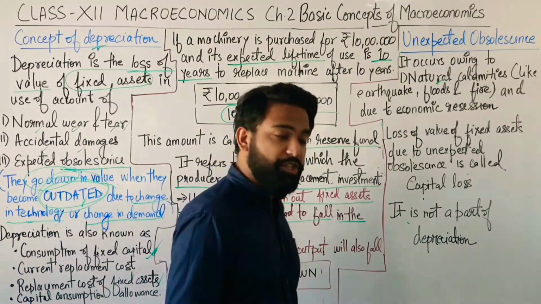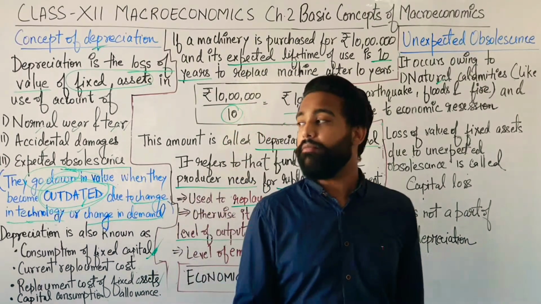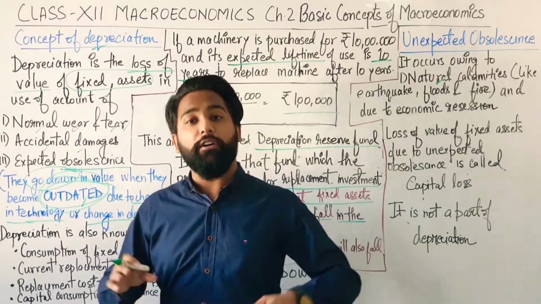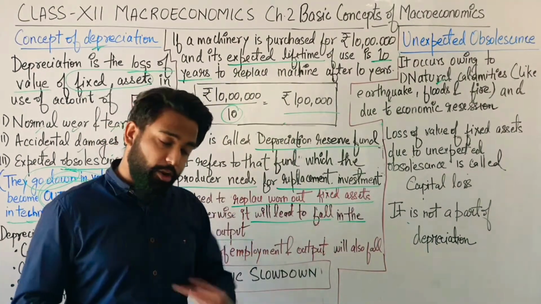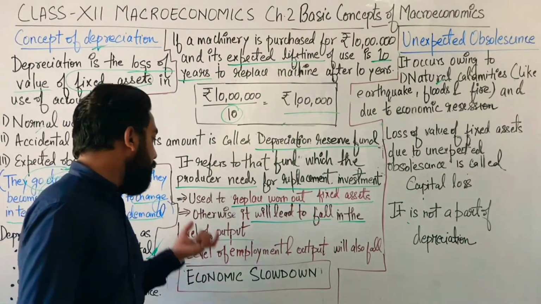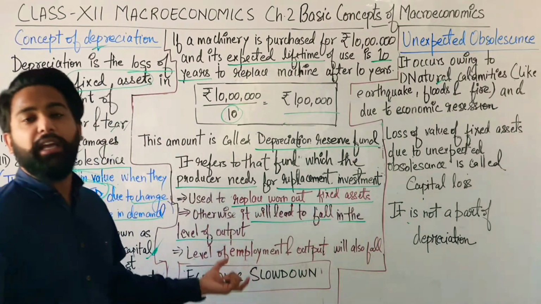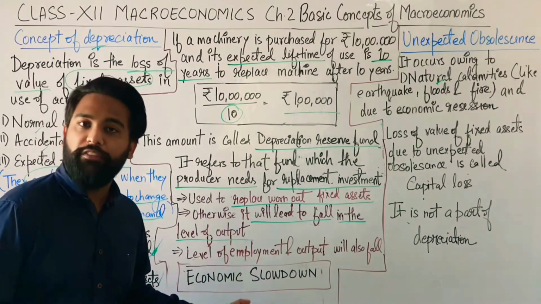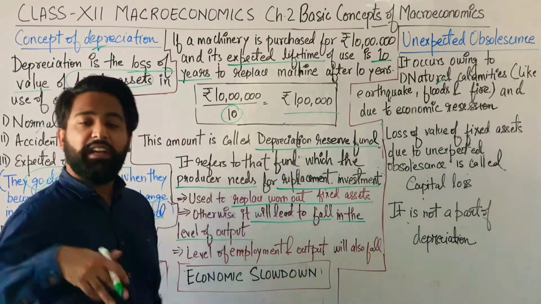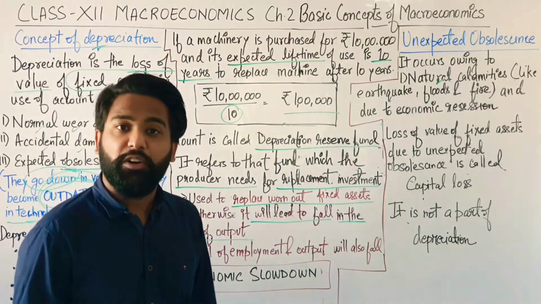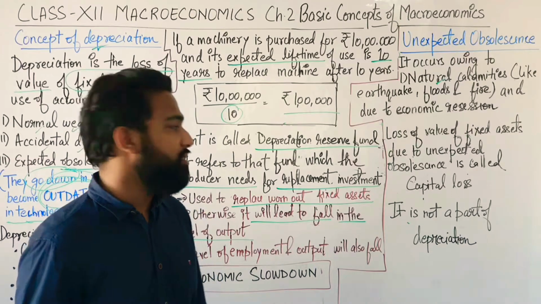If our machineries are not accurate, not up to date, then how will we produce goods? How will we get the output? We won't get the output. Therefore, it will lead to the fall in the level of output. If we are producing 100 kgs and we don't have depreciation reserve fund, next year we will be producing only 60 or 70 kgs, not 100 kgs.